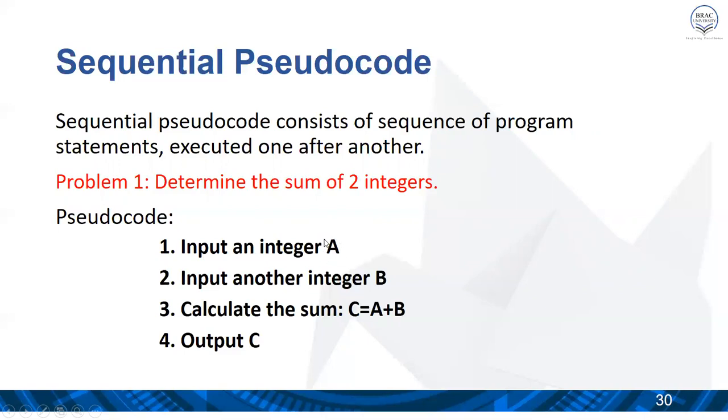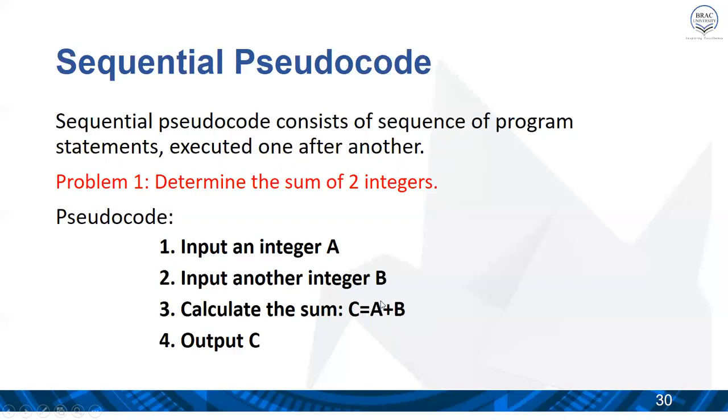of an integer number in variable a first, and the second sequence will be another input of an integer number, which will be stored under the variable b. The third step will be the calculation of the summation of the numbers, which can be performed by the arithmetic operations or arithmetic functions like this: c equals a plus b.